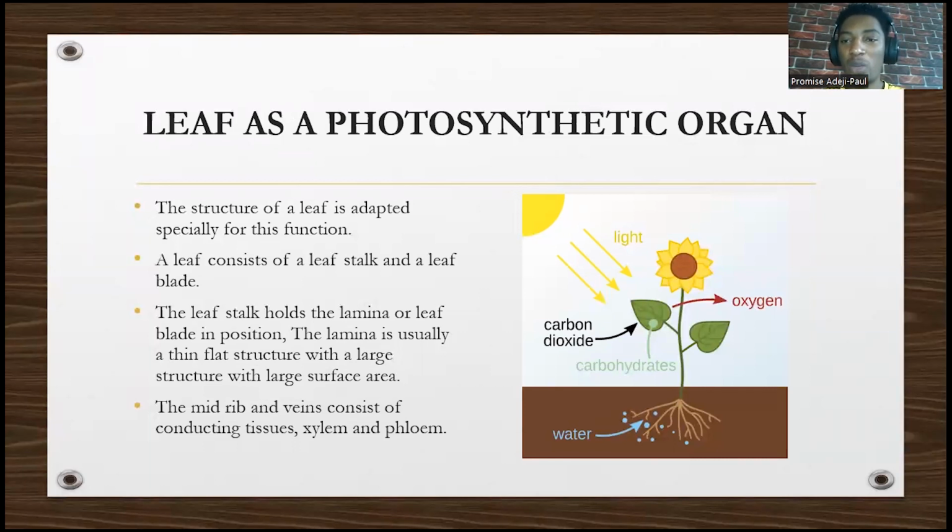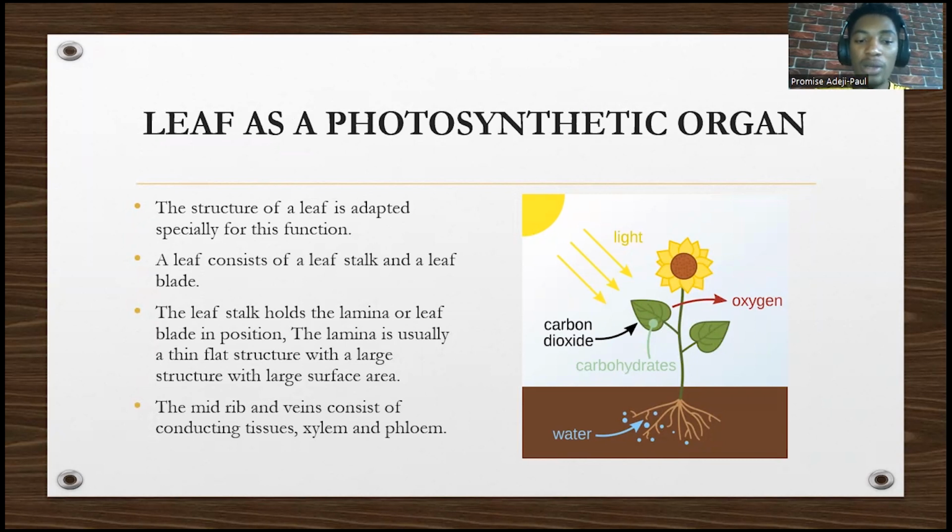So what's the structure of the leaf? The leaf is where photosynthesis occurs, a photosynthetic organ. The structure of the leaf is adapted to its function. One, it contains a leaf stalk and a leaf blade. The leaf stalk holds the lamina or the leaf blade in position, in a very good position to absorb maximum sunlight. The lamina is usually a thin plant structure with a large surface area so that it can absorb the most sunlight it can.